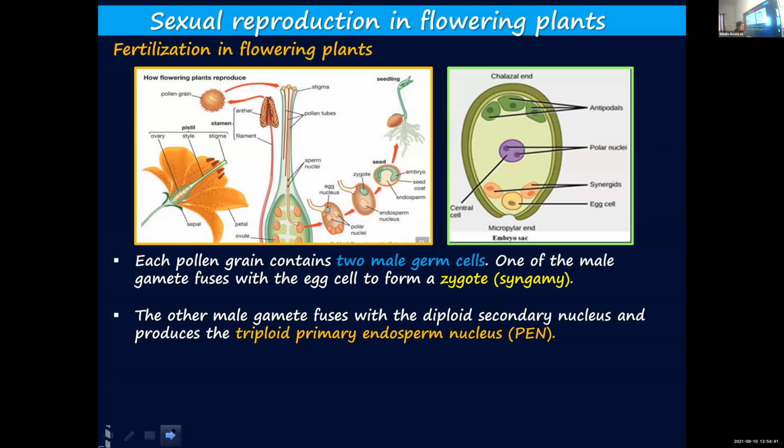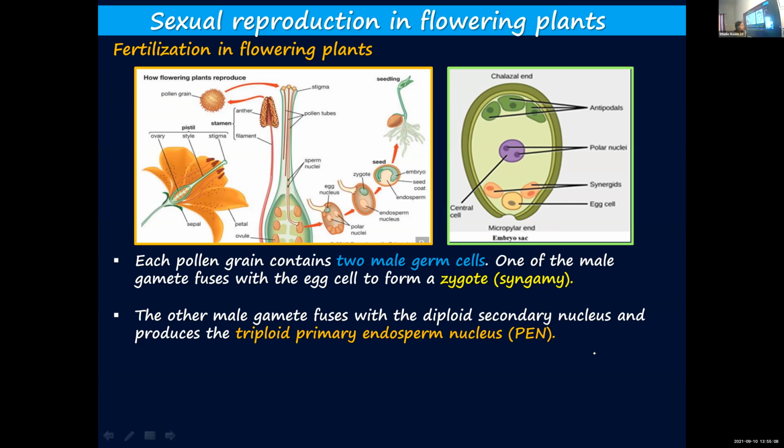How is a diploid secondary nucleus formed, children? How is it formed? Melvin? By the fusion of? So attentive. Who can tell me? Melvin, find out and tell me. Answer the question again.